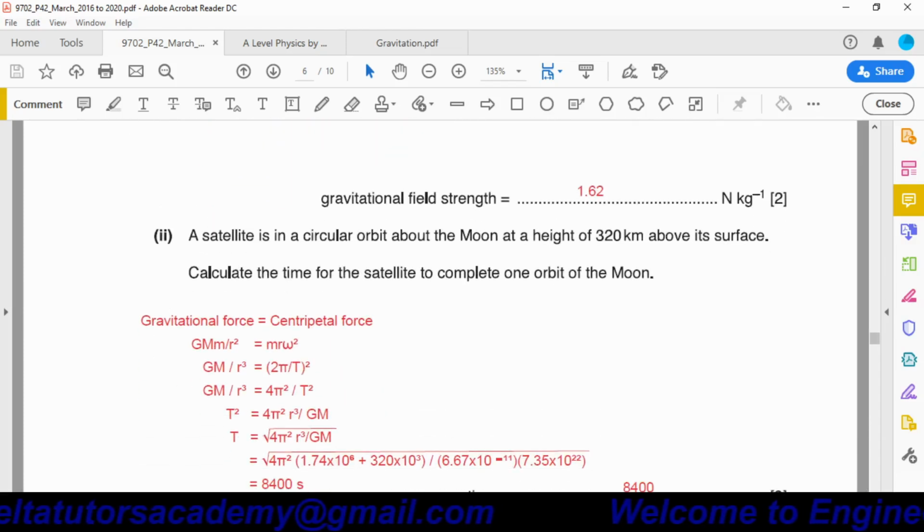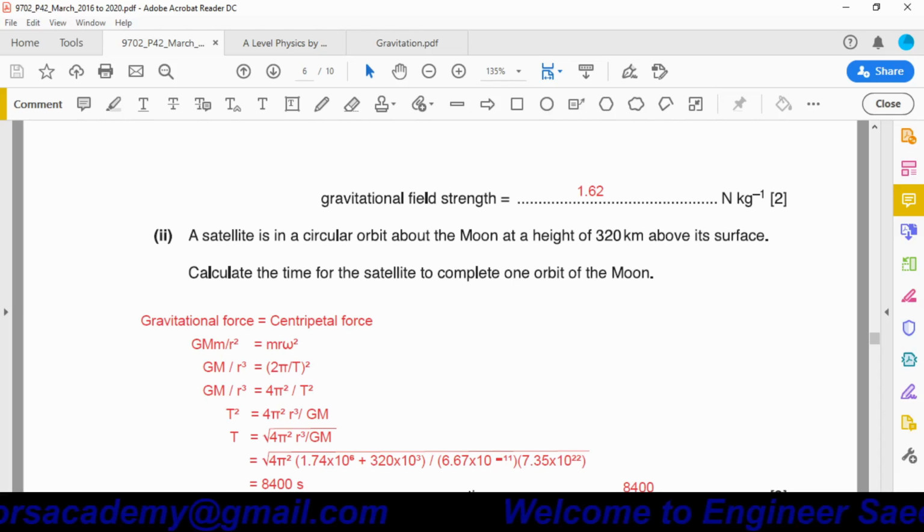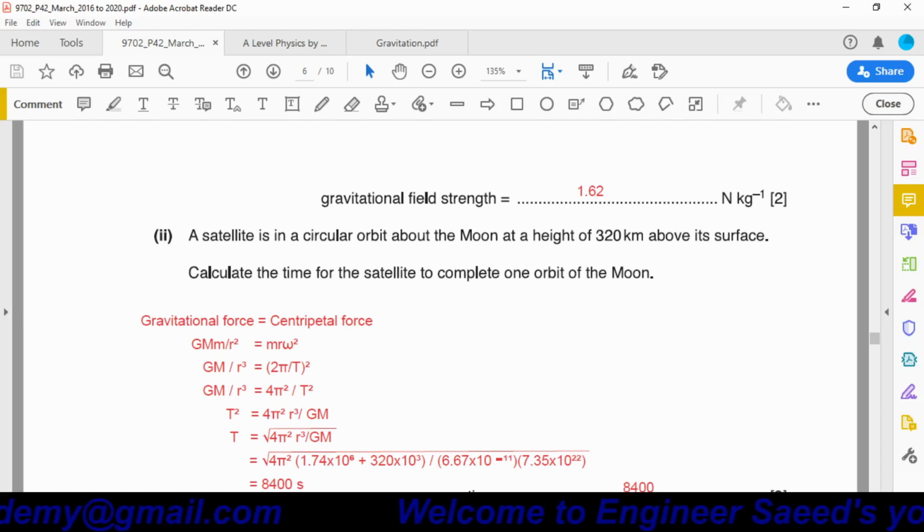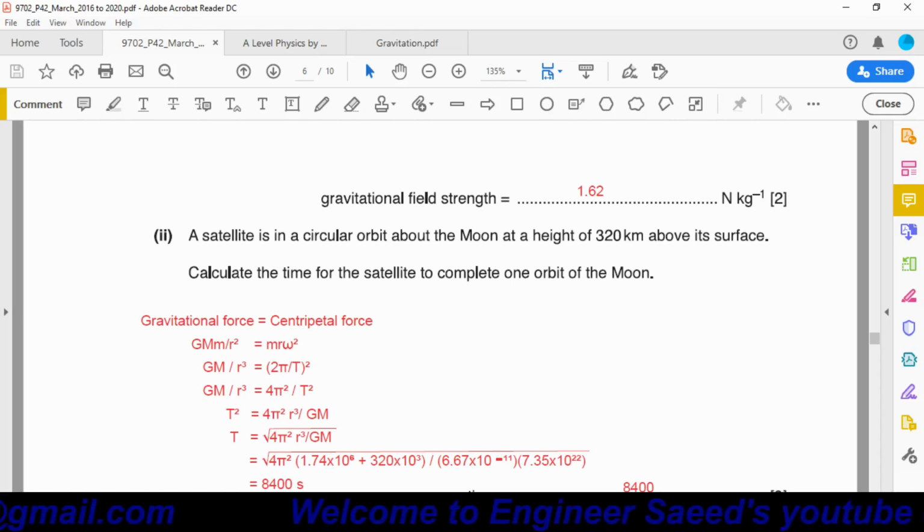Okay, next part. A satellite is in circular orbit about the moon at a height of 320 meters above the surface. Calculate the time of the satellite to complete one orbit of the moon. Here we have to calculate time period of the satellite.